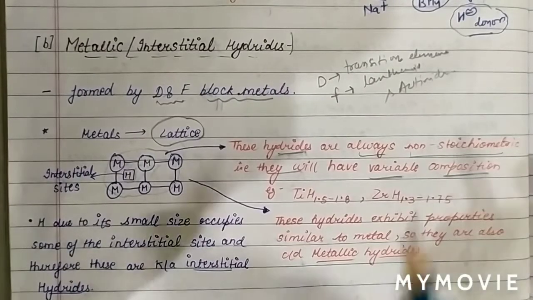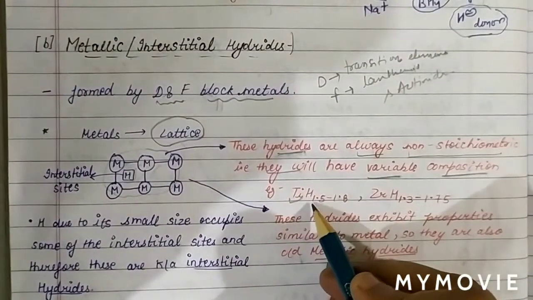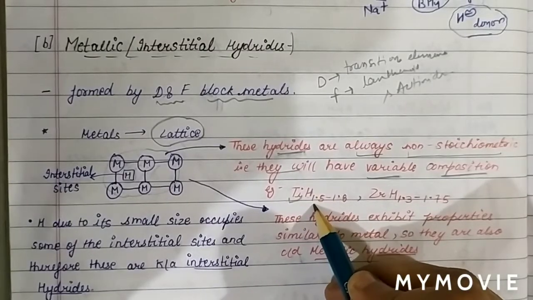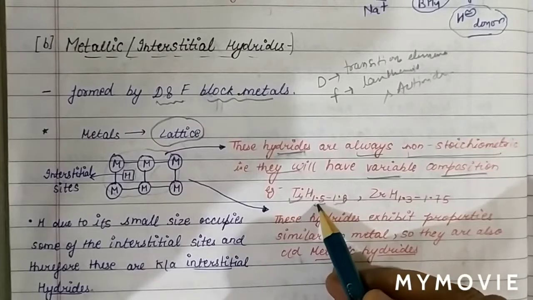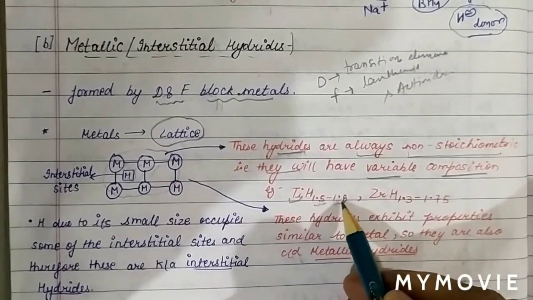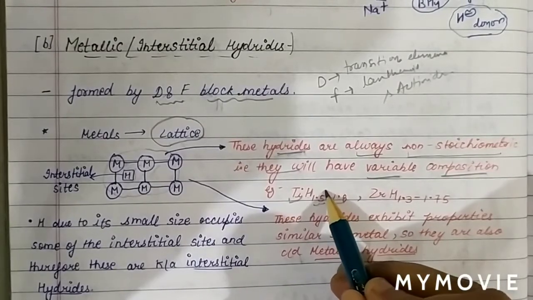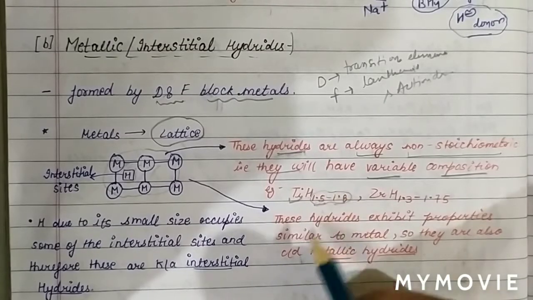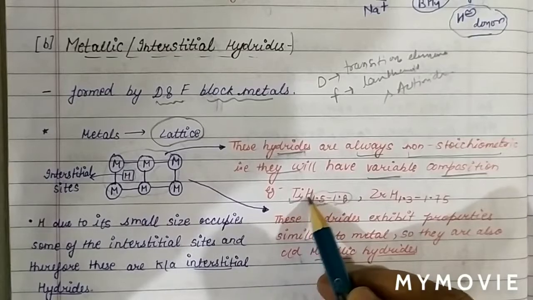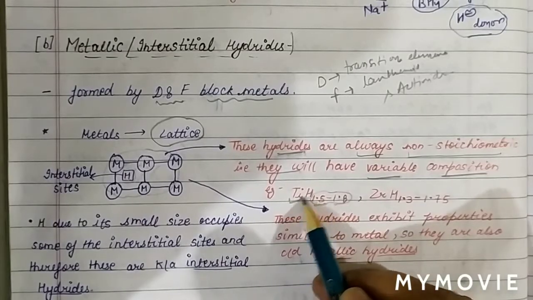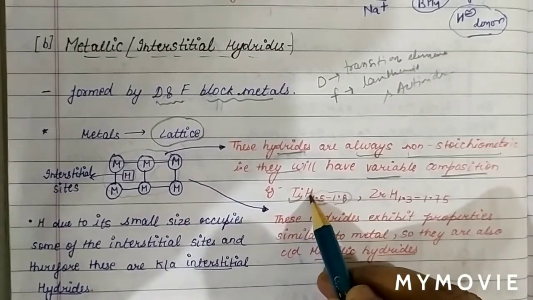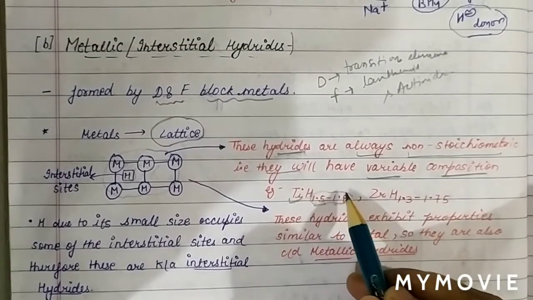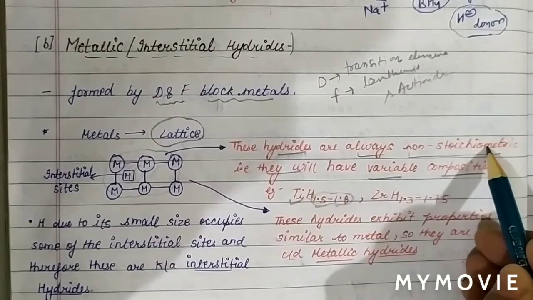For example, in titanium hydride there is variable composition of hydrogen, varying from 1.5 to 1.8. So the composition of hydrogen is in the form of a fraction, not a simple whole number ratio. When any element in a compound is in a fractional ratio, we call it a non-stoichiometric compound.